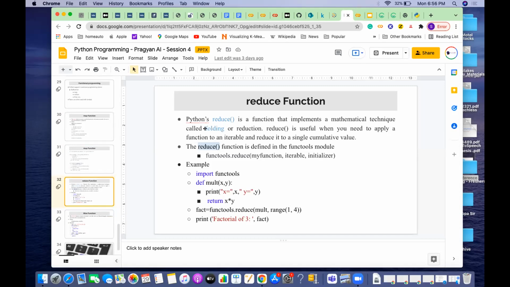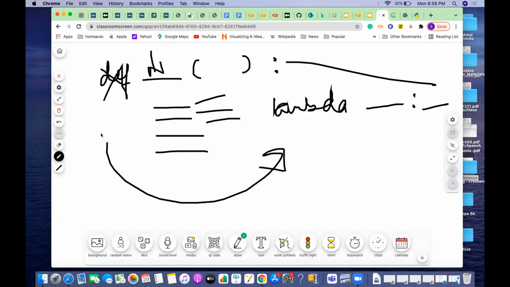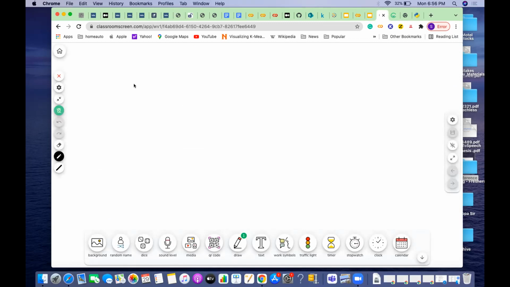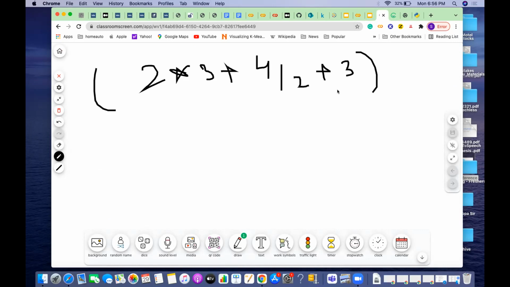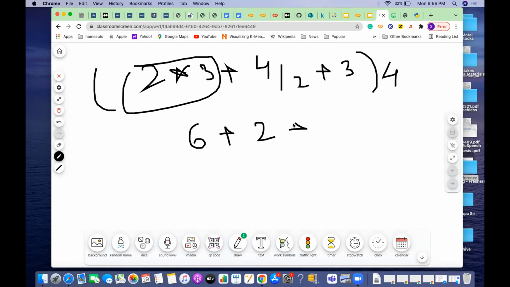So what is a function called reduce? If you have already done some mathematical equation, reducing an equation, then you will be simplifying that equation, correct? So for example, 2 star 3 plus 4 divided by 2, plus 3, then into 4. This is the equation. If you wanted to reduce it, first you will multiply this, then it becomes 6, then you will divide, then that becomes 2, then this is 3.